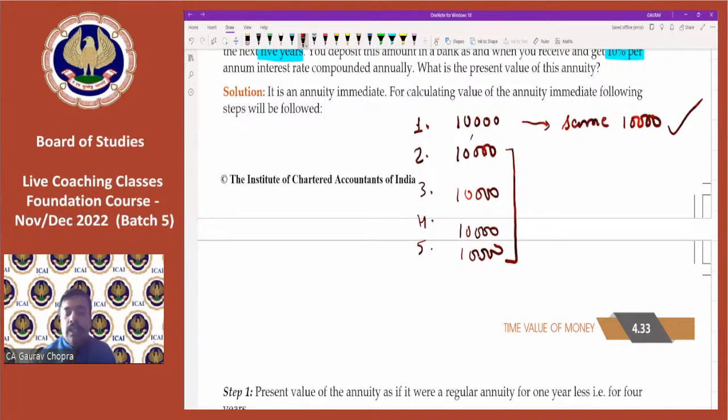So let us calculate for these 4 years first. 1 divided by 1.1, equal to 4 times. Then press GT and then multiply by 10,000. So for these 4 years, I am getting 31,698.65.